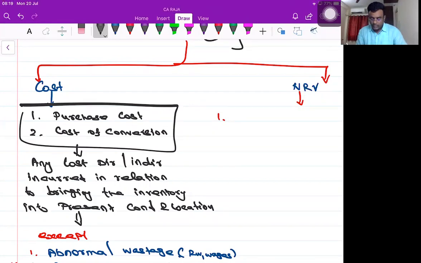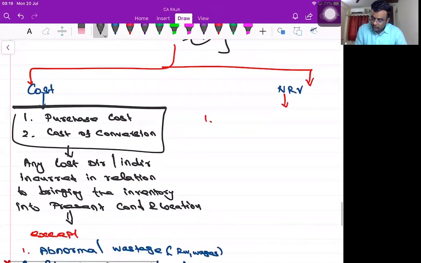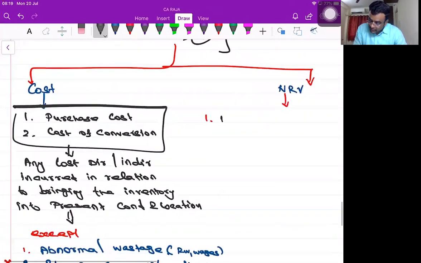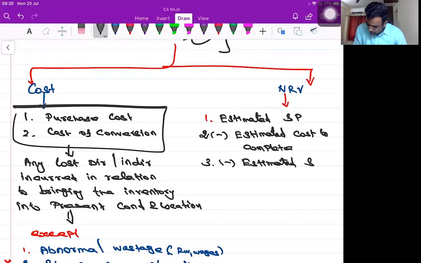That's all the problem. Okay. Now, estimated selling price. You didn't know what I'm trying to write? Okay, NRV. Number 1, estimated selling price. Number 2, minus estimated cost to complete. Number 3, minus estimated selling expenses.